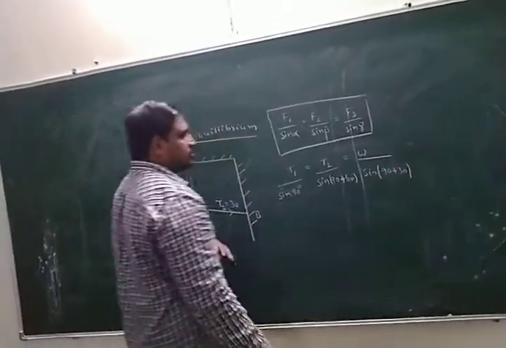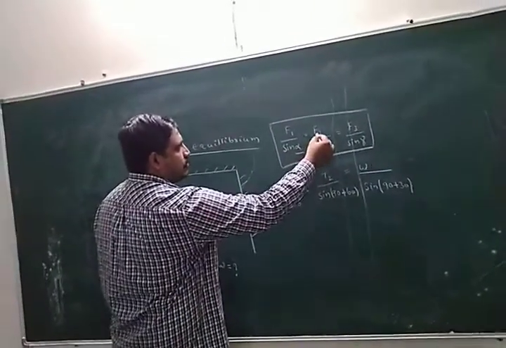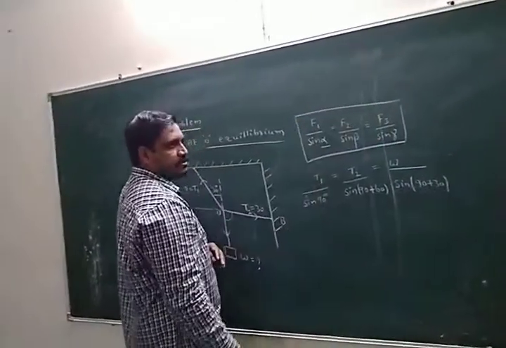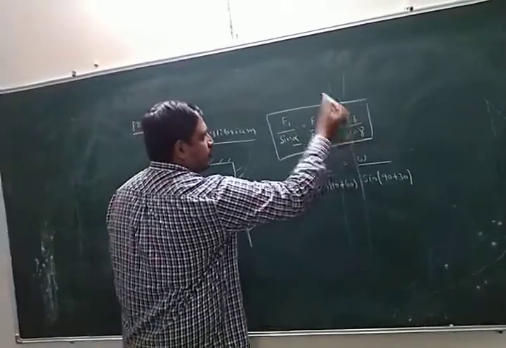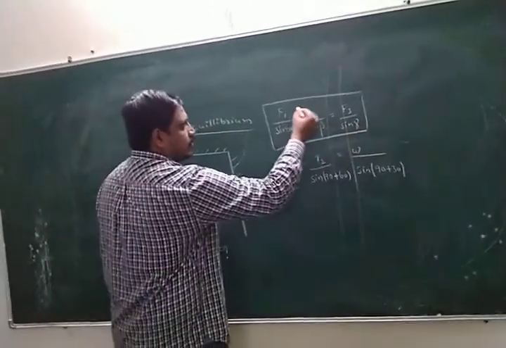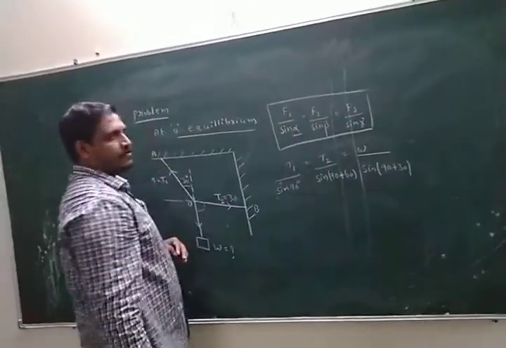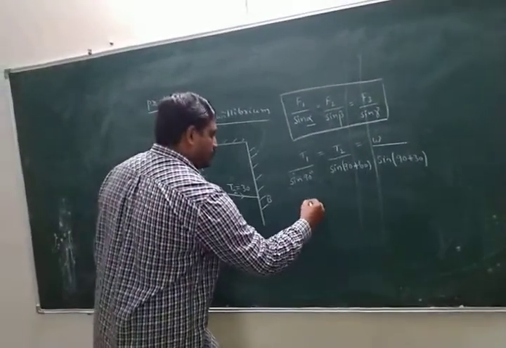Okay? Once again, I repeat. Alpha is the angle between F2 and F3. Beta is the angle between F1 and F3. Gamma is the angle between F1 and F2. Okay, the other two forces. Okay, look here, last step.